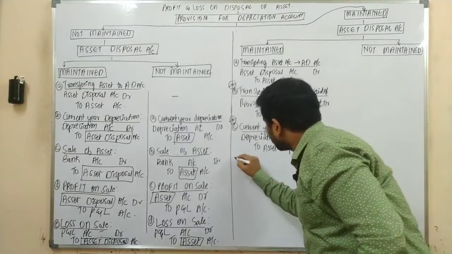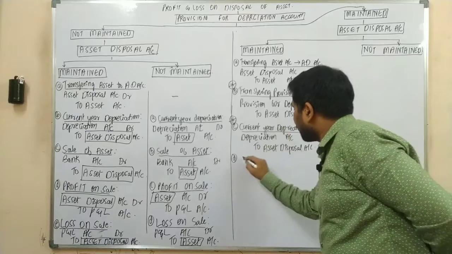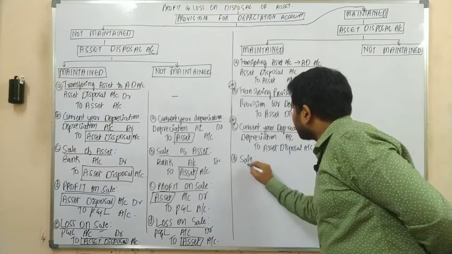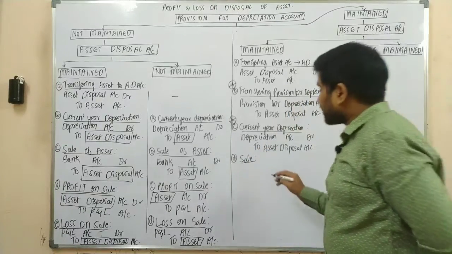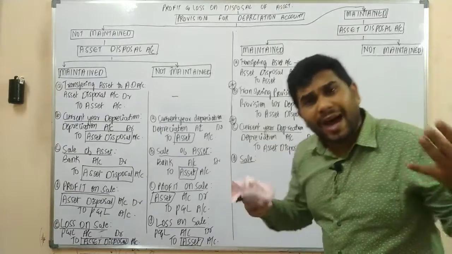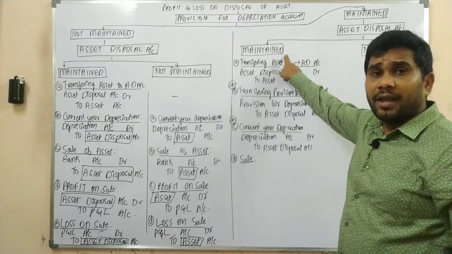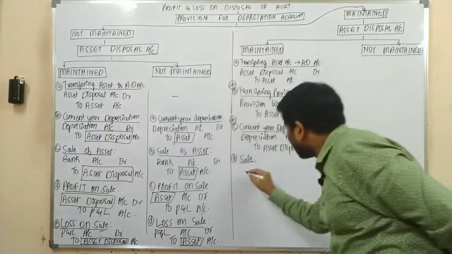Next one. What is the next transaction, sir? Your next transaction would be your sale. So upon sale, what is the journal entry? Bank or cash account debit to asset in general. But as we are maintaining our separate account, it should be passed through that account. So the journal entry would be